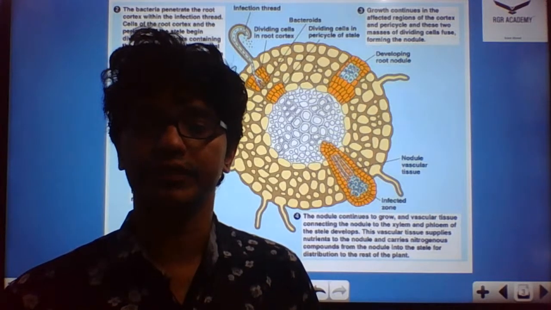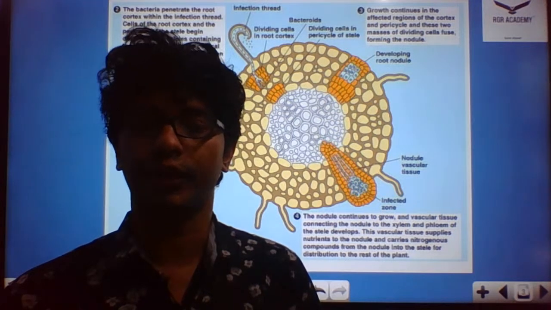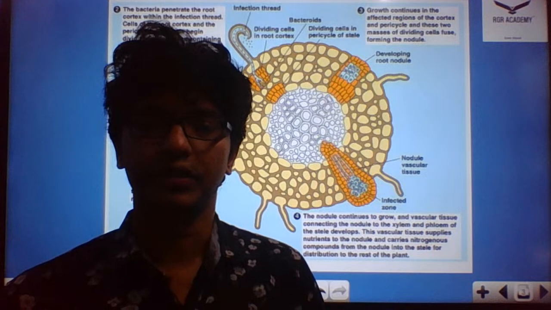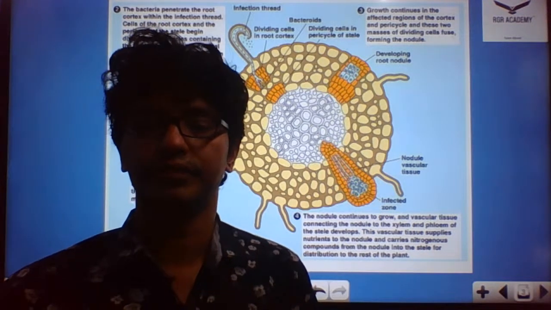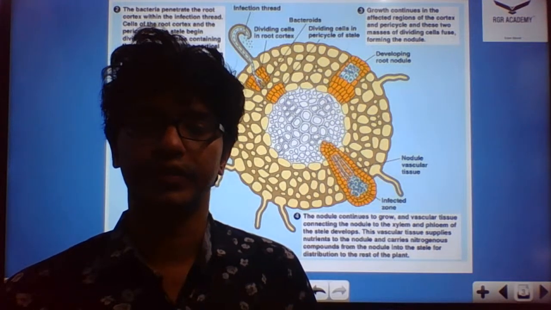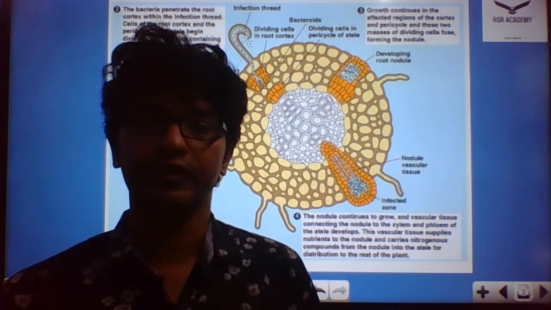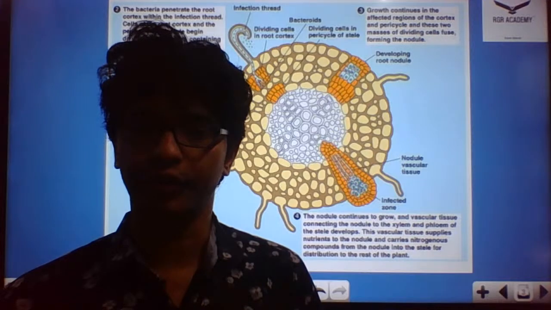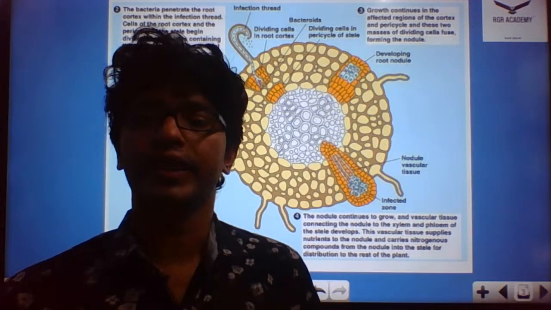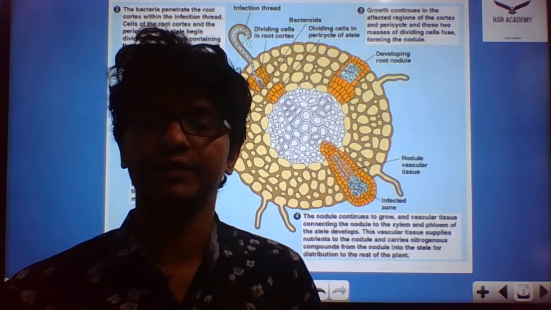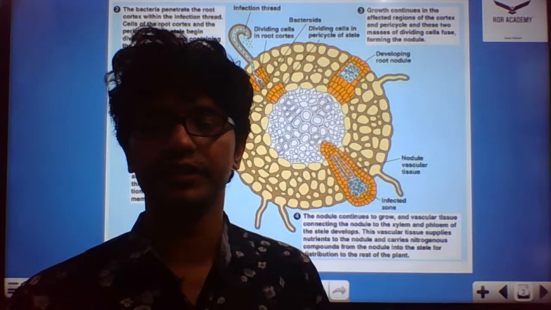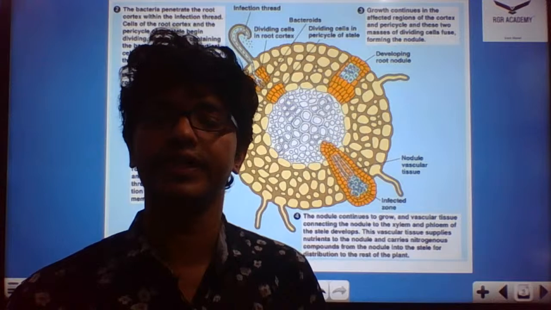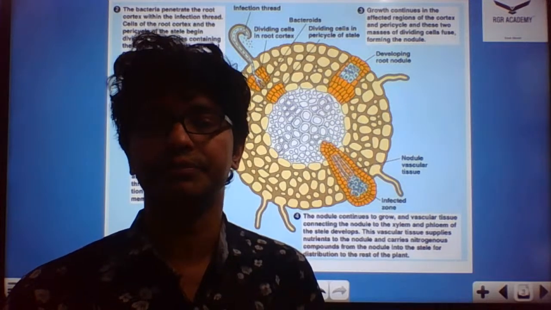There are a few chapters that I told you already, like we can give priority for these chapters, that is photosynthesis, respiration, and coming to nutrition and mineral nutrition, where we can give importance for micronutrients as well as for the macronutrients. Also, the nitrogen cycle, the nitrogen fixation, symbiotic and asymbiotic organisms. These are areas where we need to show interest, so that we can expect questions from this part also.